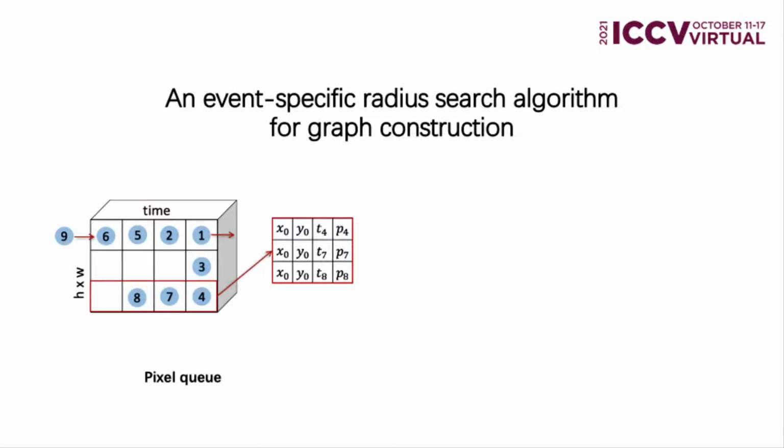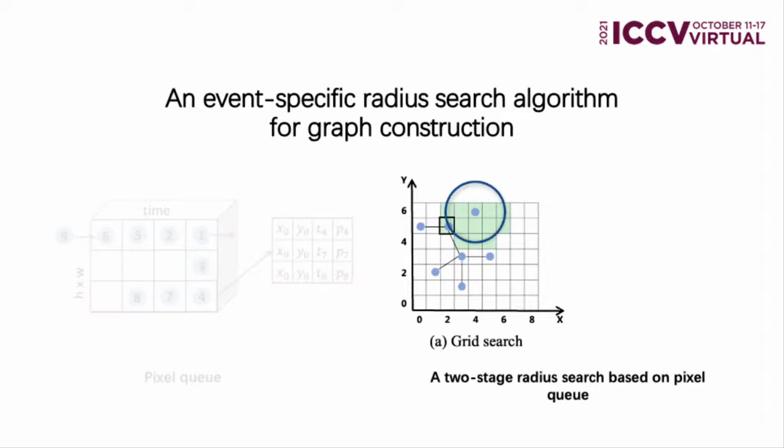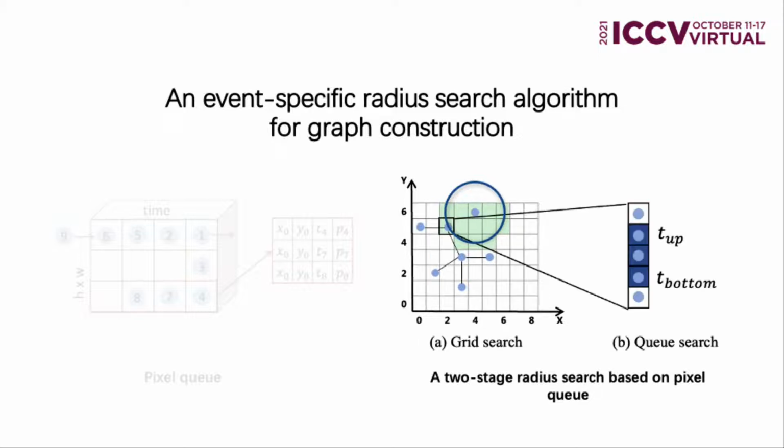Our radius search algorithm is based on the pixel queue, which is a commonly used event-specific data structure. It stores the most recent events at each location sorted by the time of their arrival. Our algorithm consists of two steps. The first step is to search in the image grid and filter out the candidate pixel queues that contain the events we want. In the second step, we traverse these candidate pixel queues. For target events in a candidate pixel queue, we compute their timestamps' lower and upper bound, given the query radius and spatial location. The indices of the lower bound event and upper bound event can be located by binary search. Collecting events in all candidate pixel queues gives the final query result.